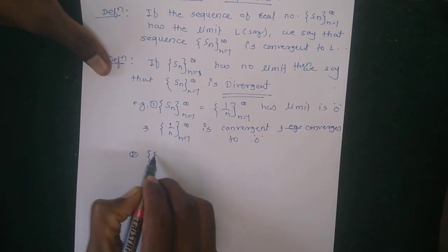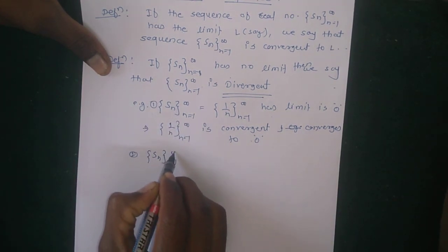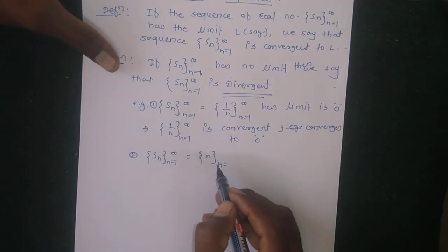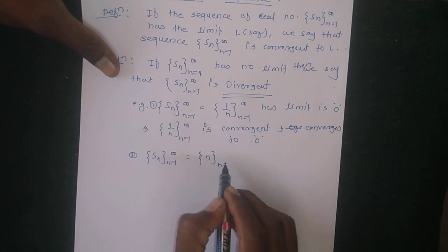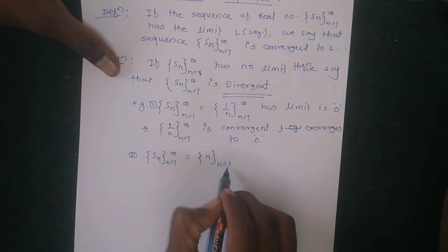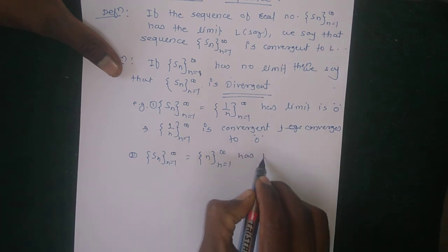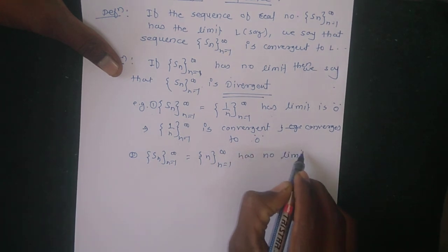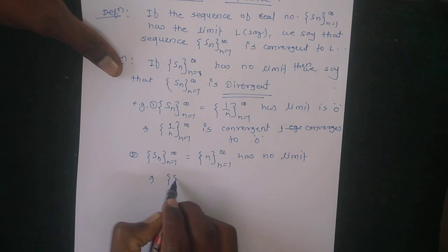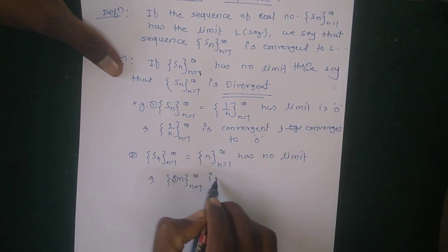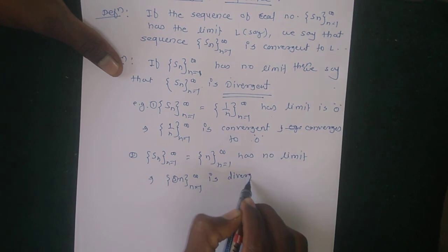Second example: the sequence Sn, n runs from 1 to infinity, is equal to the sequence n. In this example we see that the sequence n has no limit, which implies that the sequence n is divergent.